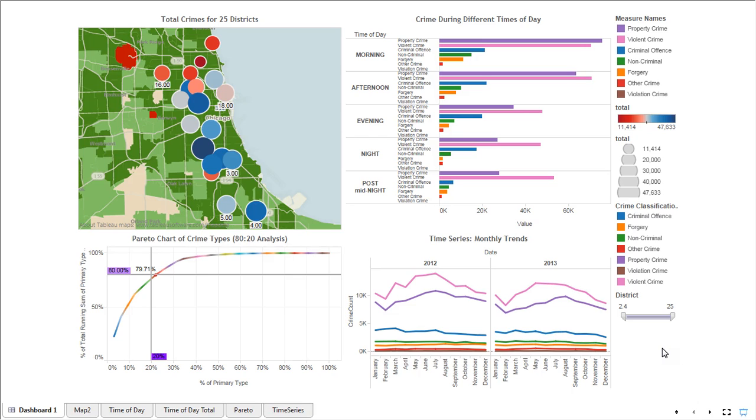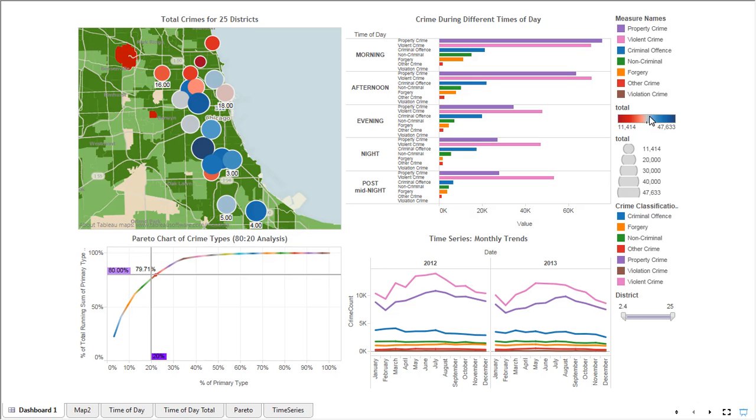Initially, we have done some data aggregation, and it has essentially happened based on the districts. There are 25 districts as per the police in Chicago. They are supposed to be police districts, that's what they say. And that is what we have tried to map over here. We have created views by transposing the primary crime types onto this. So you can see that there is a key which mentions this over here, the classification of the crime, the measure names.